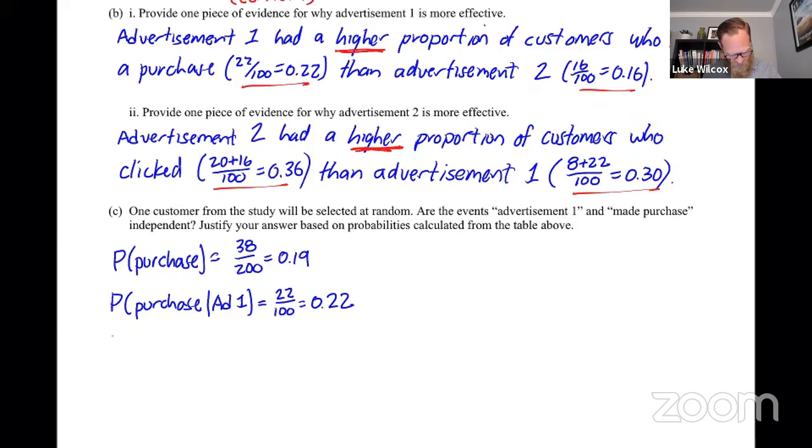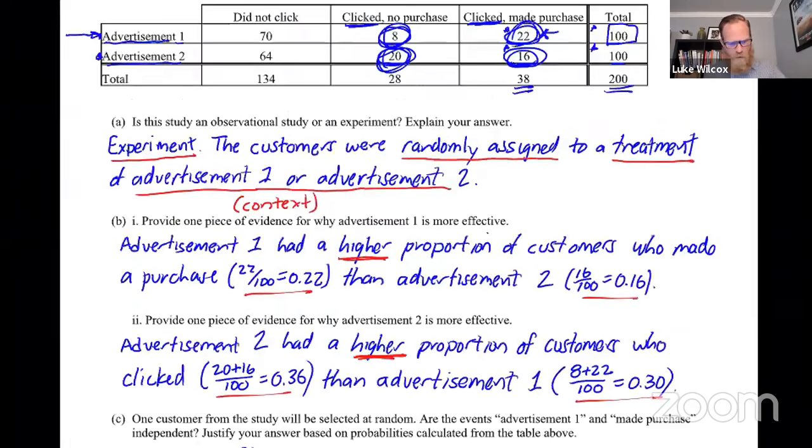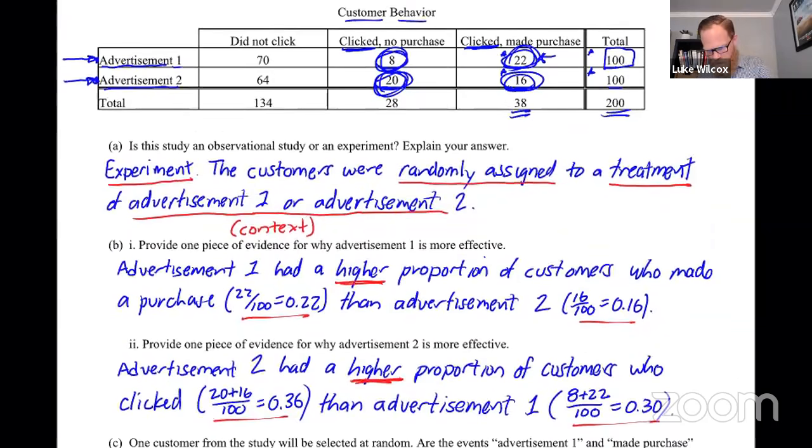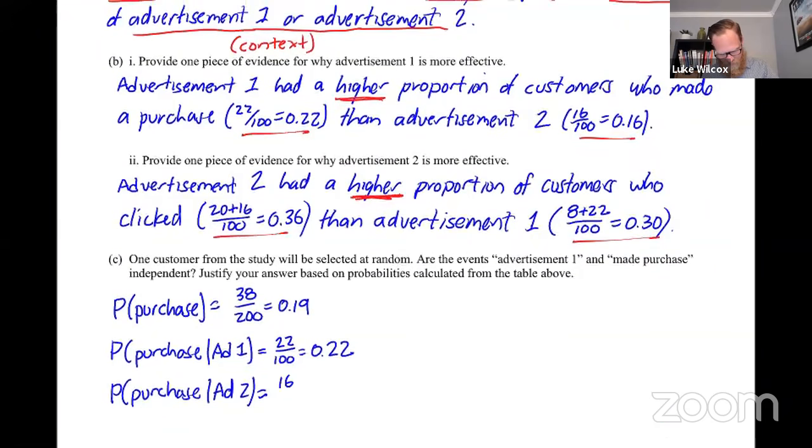Now, to strengthen our argument here, let's see what happens when we calculate the conditional probability of a purchase given that they saw the other ad 2. Well, now we're only going to be looking at the column for advertisement 2, which we know is out of 100, and out of those 100, 16 purchased. That is 16 out of 100, which is 0.16. So very clearly here, if I know what ad they're shown, that is changing the probability that they made a purchase, which is telling us that these two events are not independent.